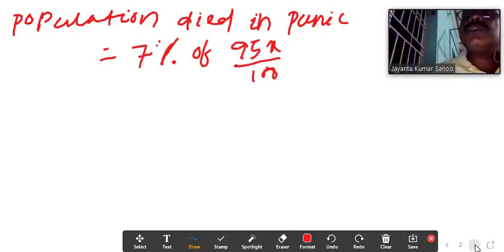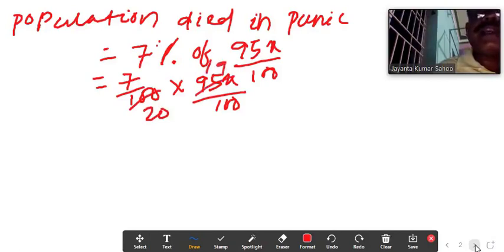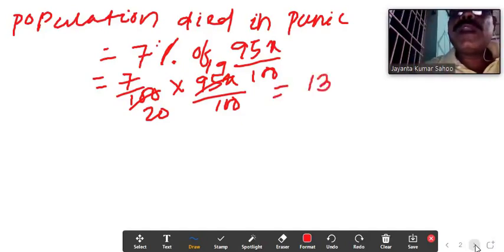Children, you can continue with me in your copy, then you can understand that better. Equal to 7% means 7 by 100 into 95x by 100, and we can reduce also, 5 into 20, 19, then we get 133x by 2000.